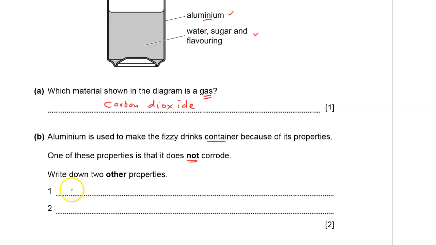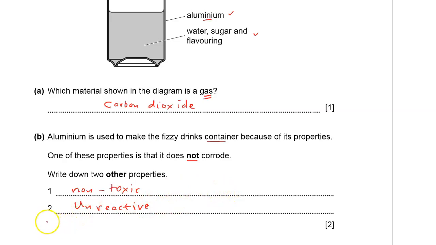So aluminium therefore must be non-toxic. You write it correctly. Aluminium must be non-toxic. Non-toxic means that it is not poisonous. Secondly, aluminium should not be reactive, should not react with water, because you can see water there. Should be unreactive. If it reacts with water, then that will be disastrous.